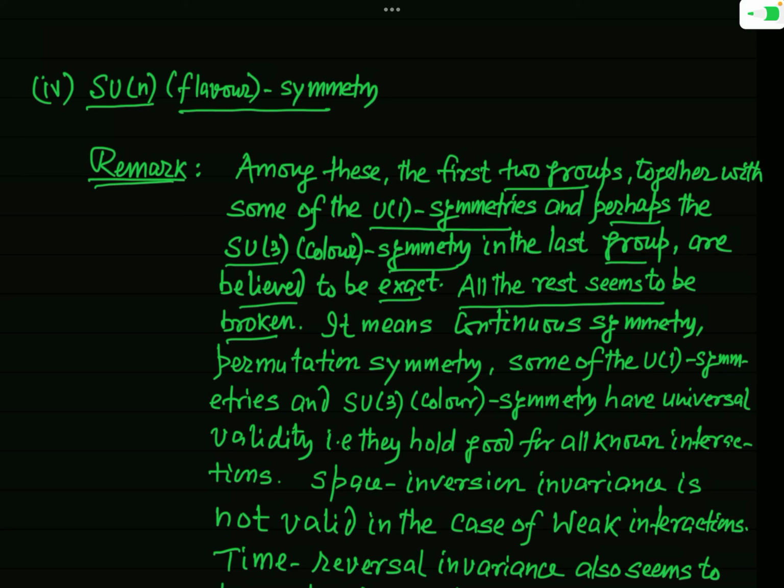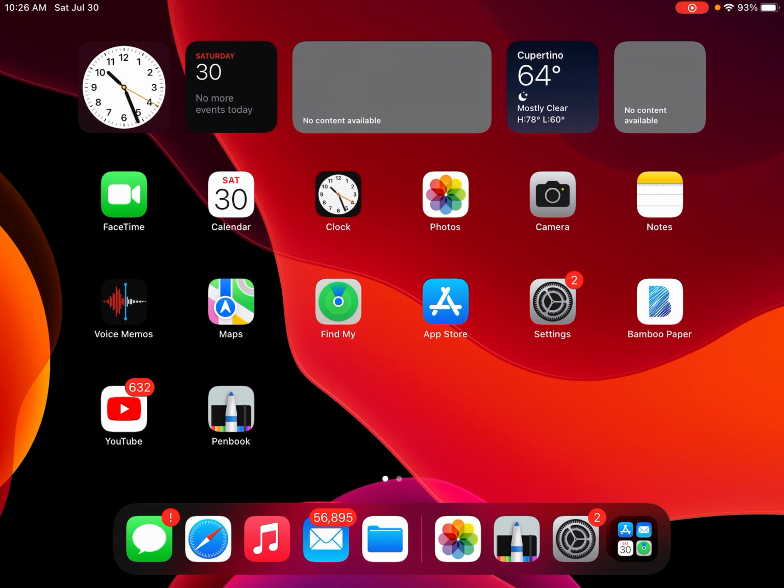So what does it mean? It means continuous symmetry, permutation symmetry, and some of the U1 symmetries and SU3 color symmetry have universal validity. That is, they hold good for all known interactions.